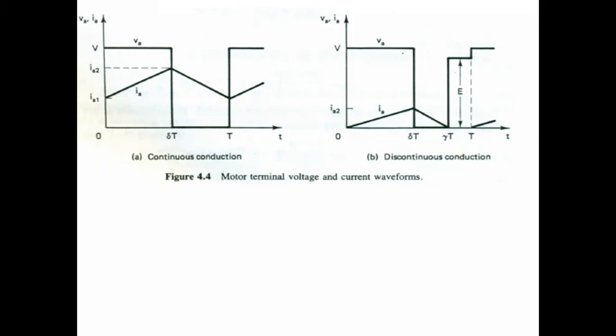From this we can summarize that the analysis of the drive will be presented both for time ratio control, TRC, and current limit control, CLC.